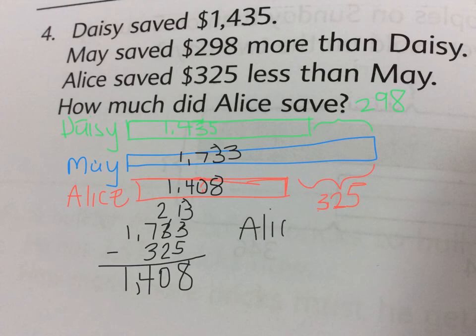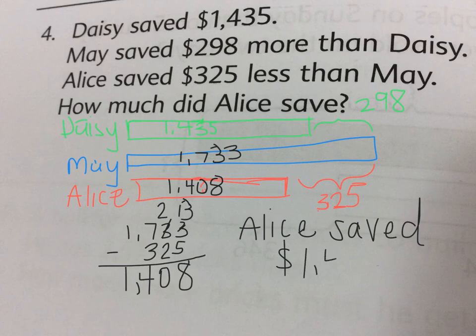I was thinking she'd be in the middle. Nope, she saved the least, and she saved $1,408. Since it's a word problem, we always answer it in a complete sentence.